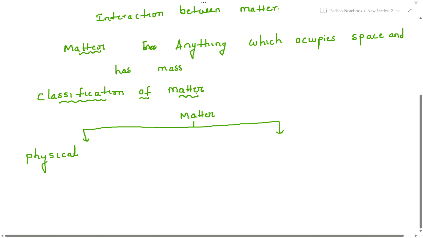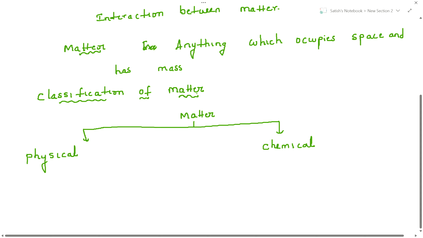On what basis are we calling it solid, liquid and then gas? Briefly, I am introducing here. This part is theory, there is no confusion; once we read, we will definitely come to know. But the second part is chemical classification. There I am introducing pure and impure substances, and important definitions are there. What is an element? What is a compound? What is an atom? It will come. So this chemical classification plays a very important role, students. Concentrate more. First, let me complete the brief introduction of physical classification.